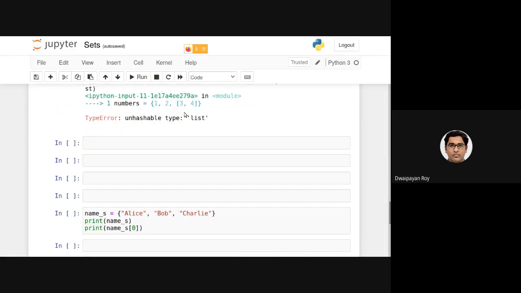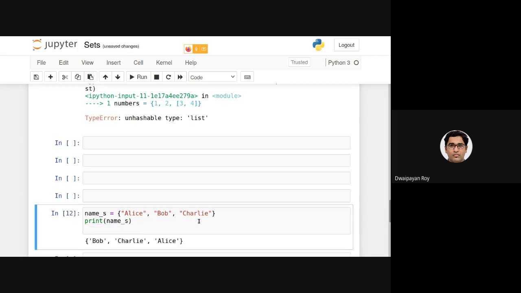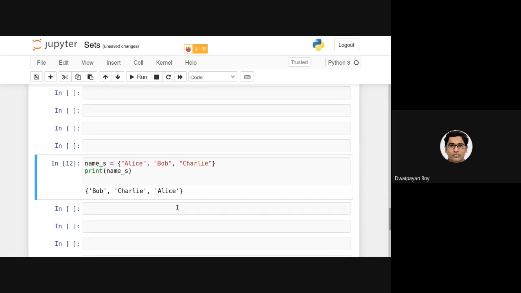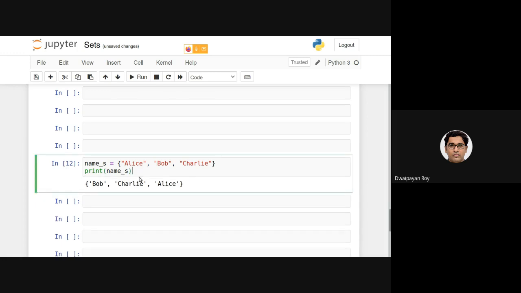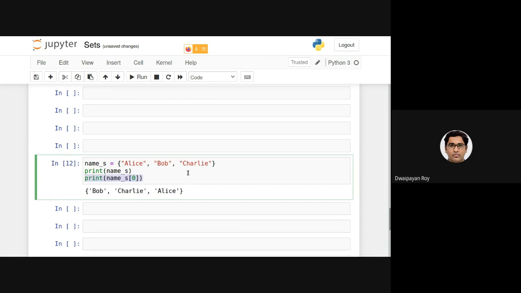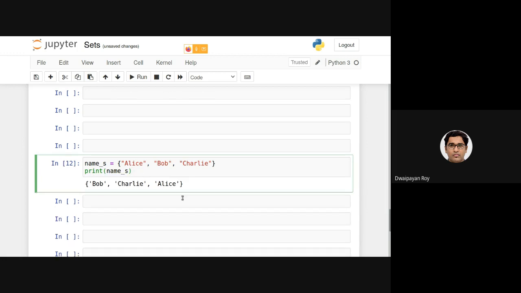Let's look at the corresponding example and what error we would be seeing. This is printing the entire set. Now, what if I try to access, say, the 0th item? Note that when I was defining the set, the 0th item was Alice. But once the set is defined, the 0th item here is Bob.